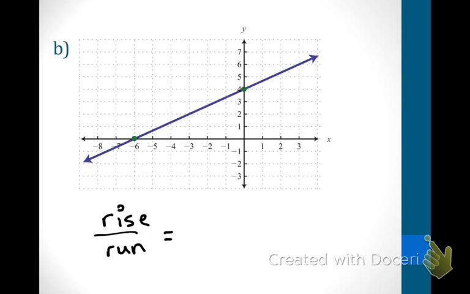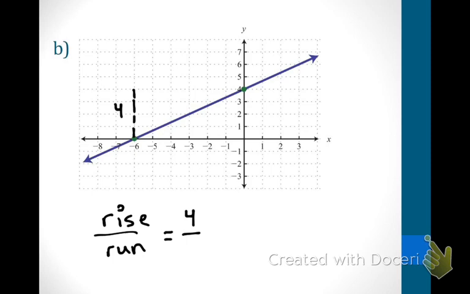So I'm going to start at my point, -6 and 0. Count with me until I get up to where the next point is. Okay, let's try that again. Count with me until we get up to that next point. Go ahead. 1, 2, 3, 4. Okay, so I know that my rise is 4. Is that positive 4 or negative 4? Positive. When you're going up, every time it will be positive. When you're going down, every time it will be negative.